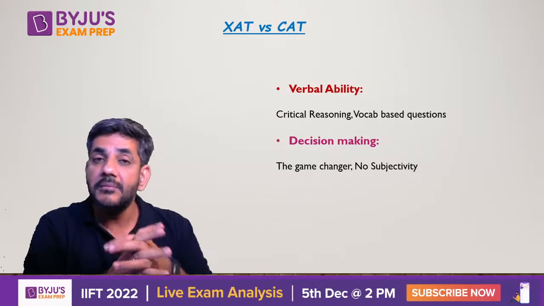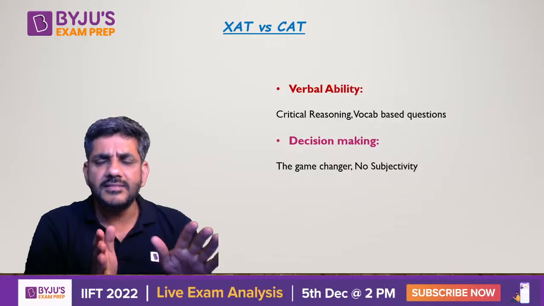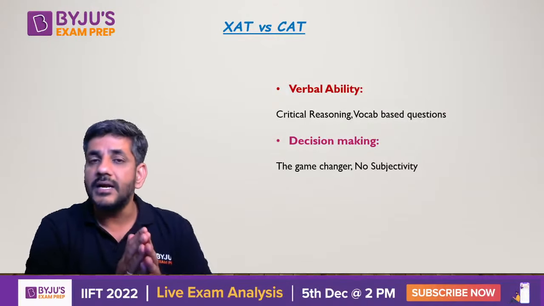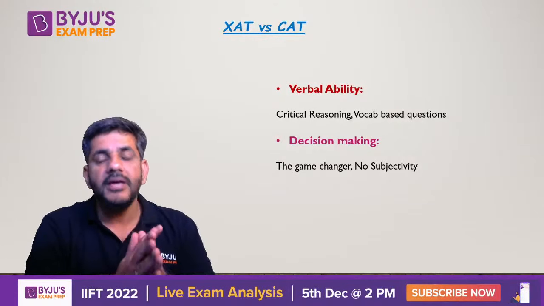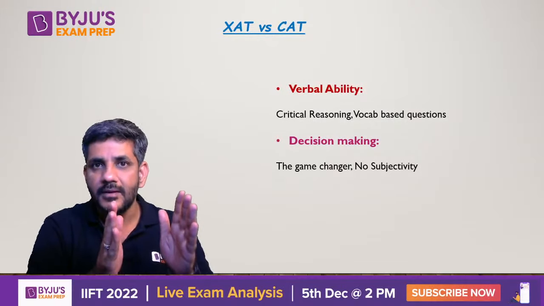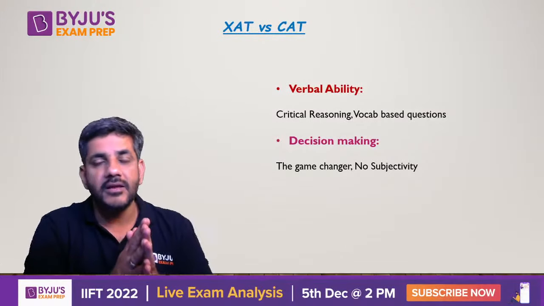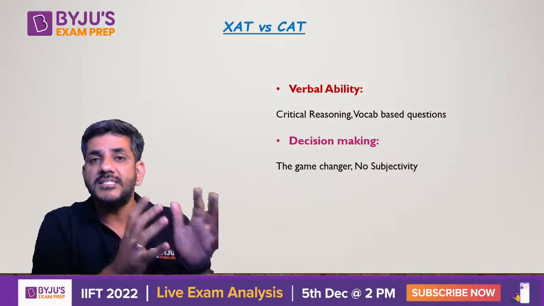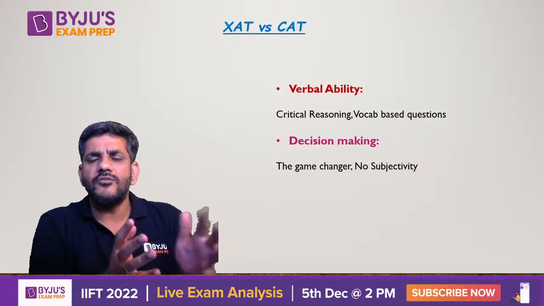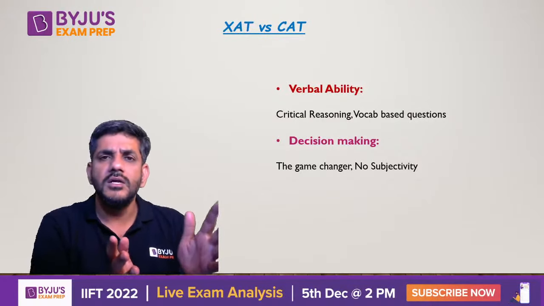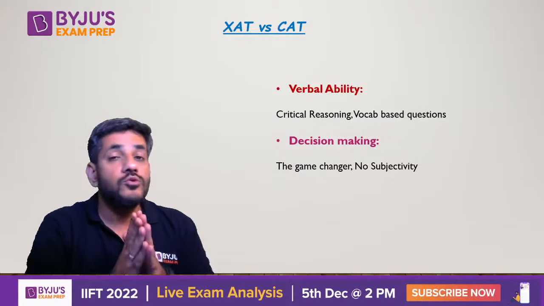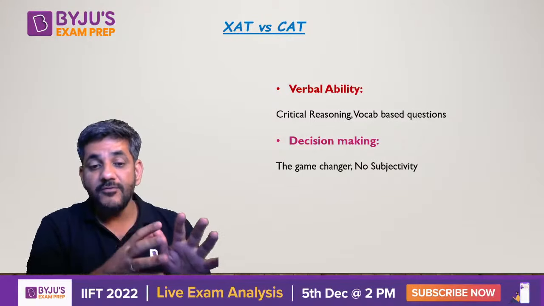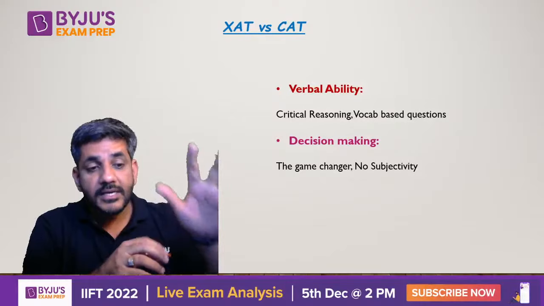Of course, this is the game changer. I call it a game changer. The simple reason is decision making is not there in any other exam apart from ZAT. Therefore, we don't prepare for decision making throughout the year, right? At this stage, we start preparing for it. People who prepare for it, of course, can make a big change because one complete section is decision making. It is not like only 3-4 questions come from decision making. So even if we don't do it, still probably we can make it? No, if you do not do decision making, you cannot make it in ZAT, right? So therefore, decision making becomes a game changer over here.